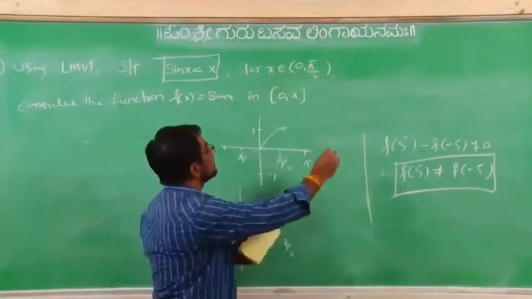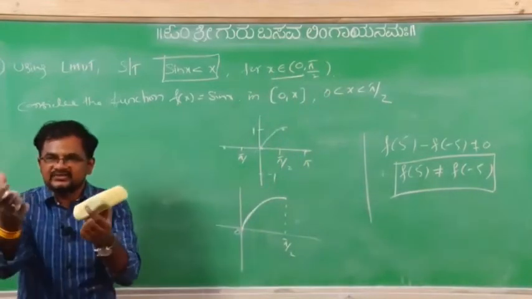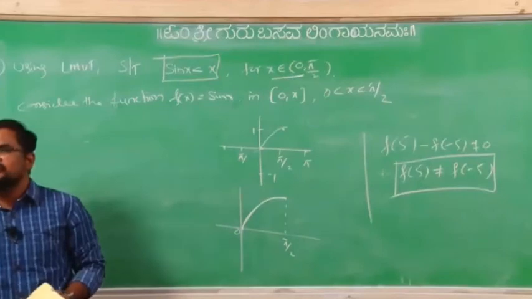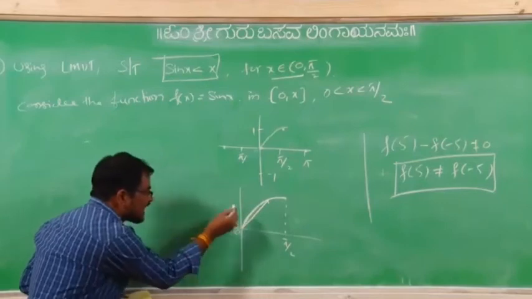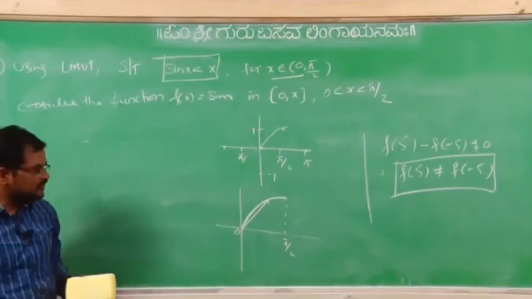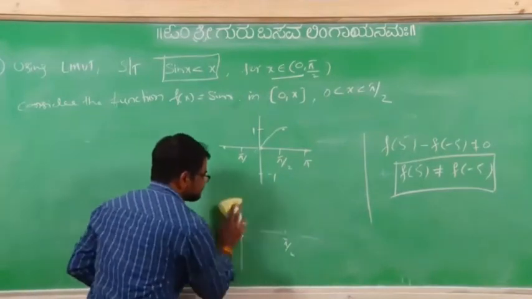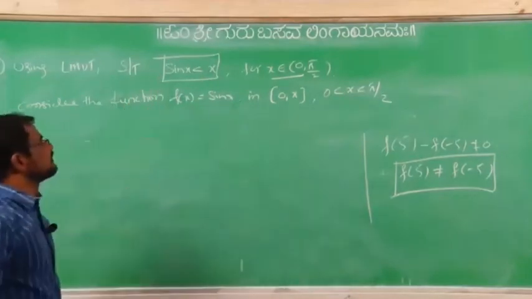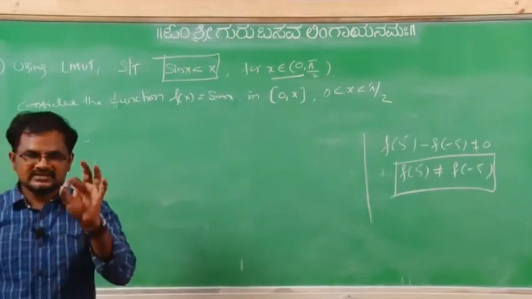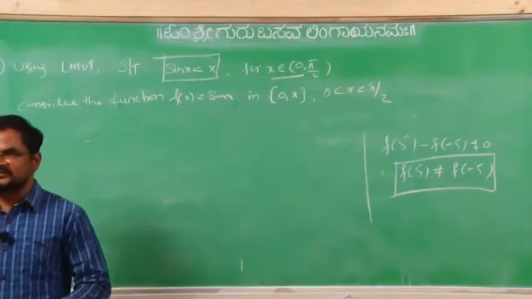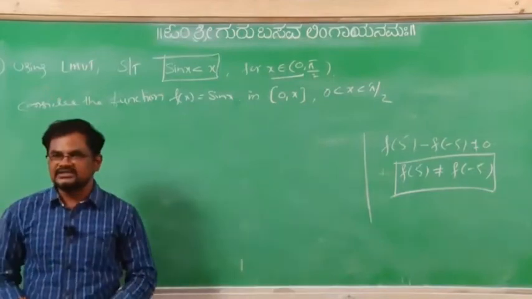In between, 0 less than x less than pi/2, already we took. But x we are taking from 0 to pi/2 only. Anywhere here if you take x, for this one also you can apply Lagrange's mean value theorem to show this. Now f(x) equal to sin x is what you consider. The sin x function is continuous and differentiable also. Means the two conditions of Lagrange's mean value theorem exist.